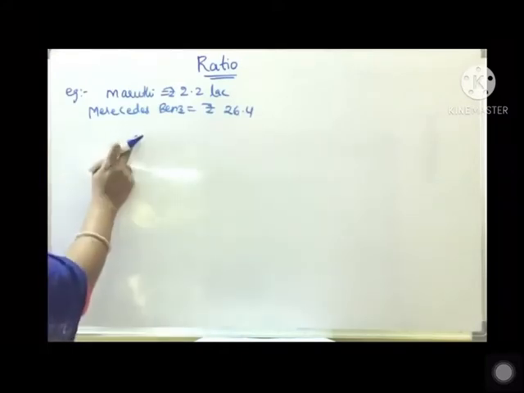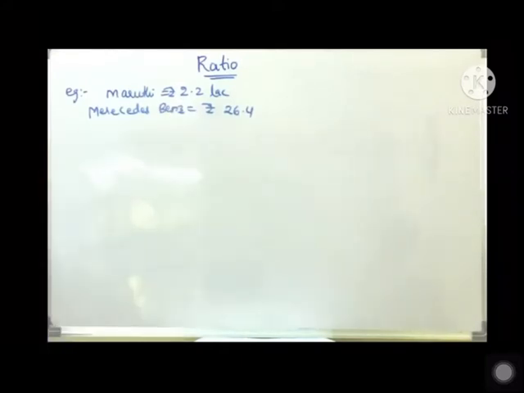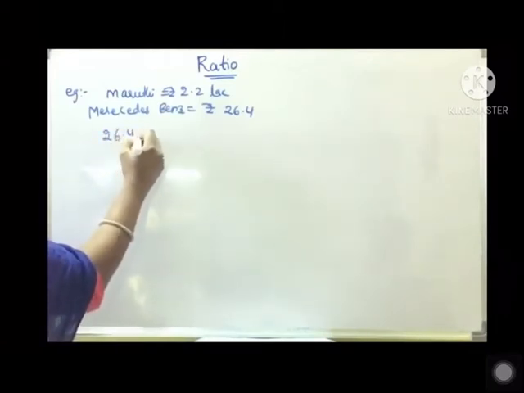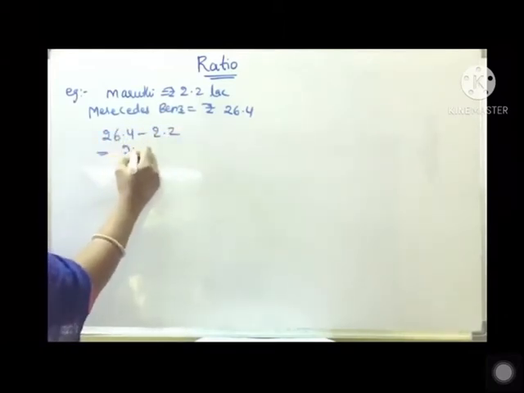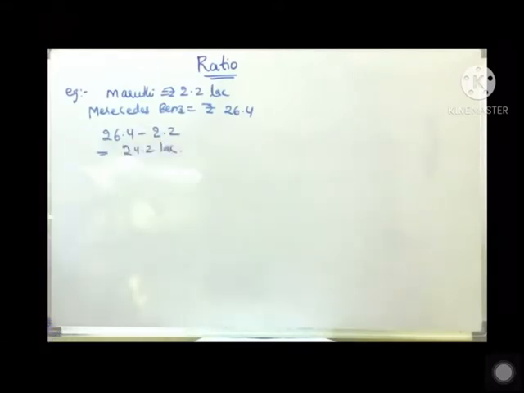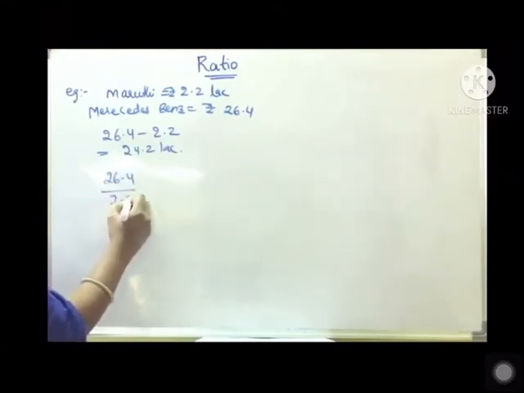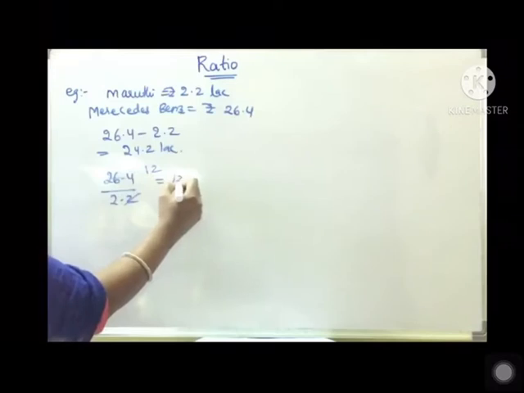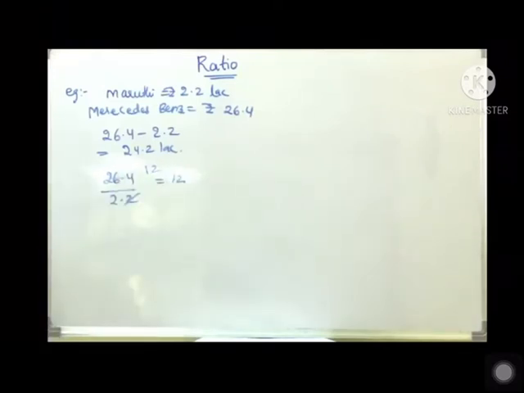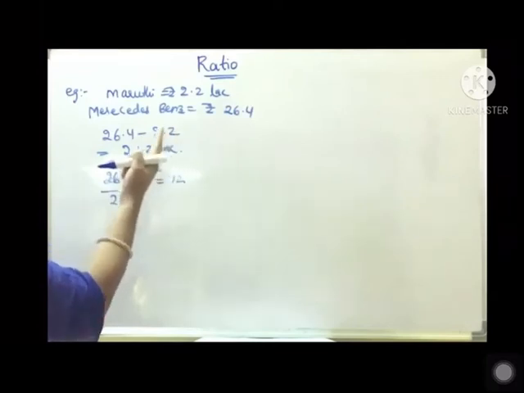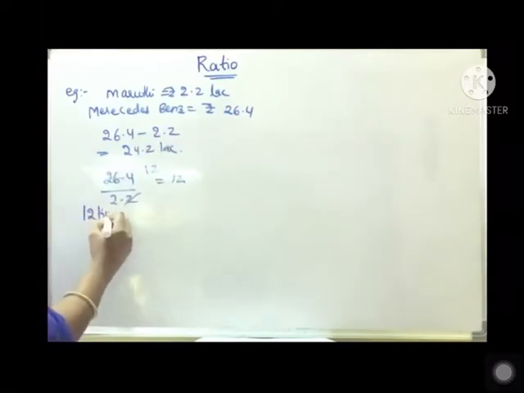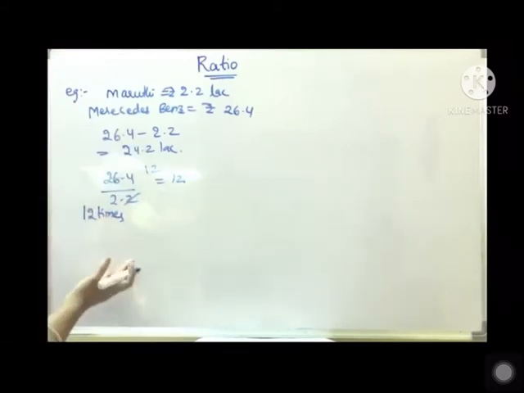If you calculate the difference between the prices, it is rupees 24.2 lakhs. And if we compare by division, it comes to 12 times. So if we compare by division, the cost of the Mercedes Benz car is 12 times the cost of the Maruti 800. Thus in certain situations, comparison by division makes better sense than comparison by taking the difference.